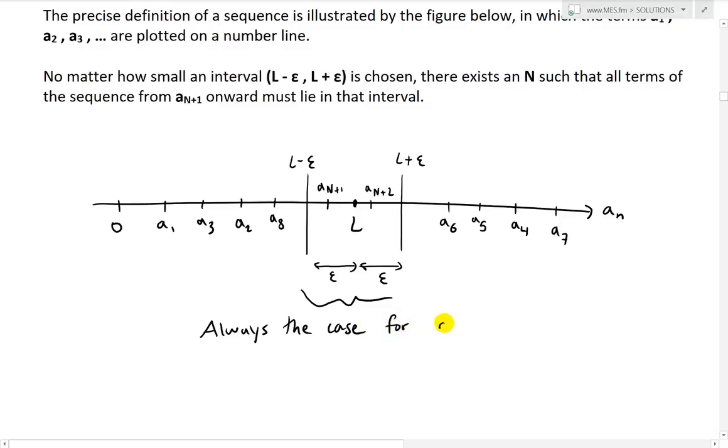It's always the case for n greater than capital N. For example, in this case, n equals N plus 1, which is greater than N, and the same for N plus 2. So for example, if we make this even smaller, then we always need to have this case valid.